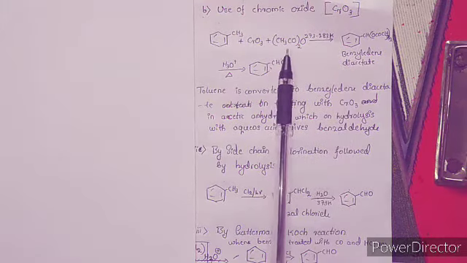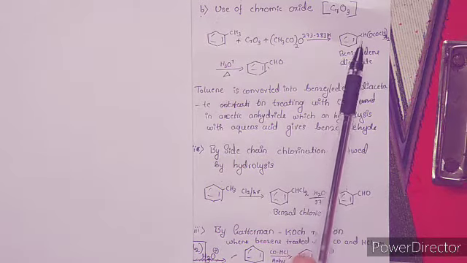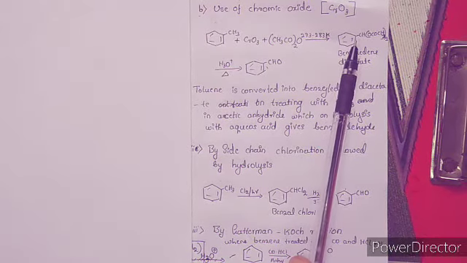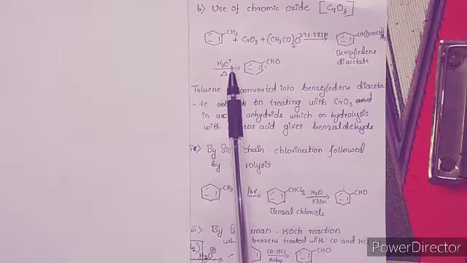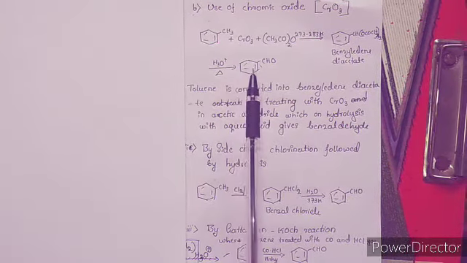You can observe that the acetic acid has formed a complex with this molecule, which does not go for further oxidation, but on hydrolysis the benzylidene diacetate is converted into